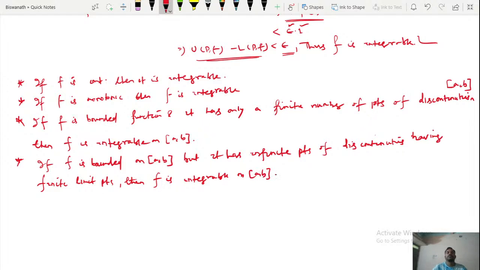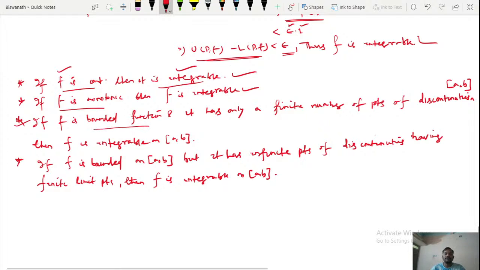So these are about the functions f such that f is integrable. The first one is saying if f is continuous, then it is integrable. We already proved this. The second one is saying if f is a monotonic function, then it is integrable, and we also proved that. And the third one is saying if f is a bounded function and it has only a finite number of points of discontinuities.